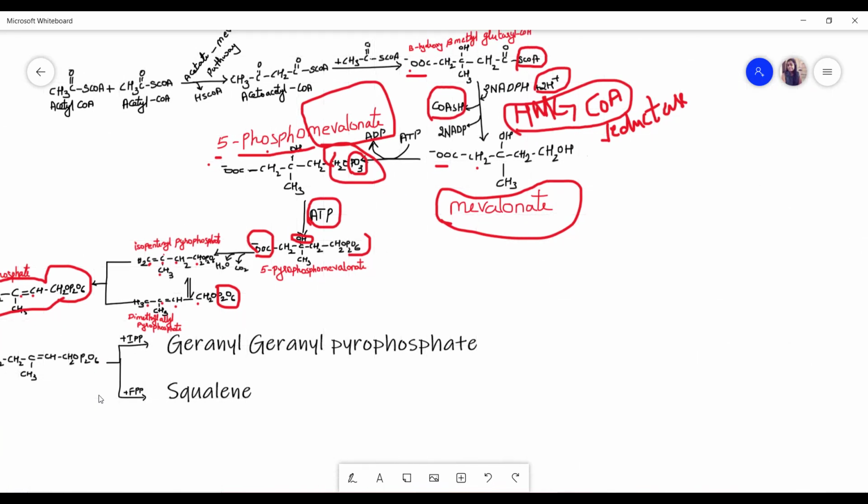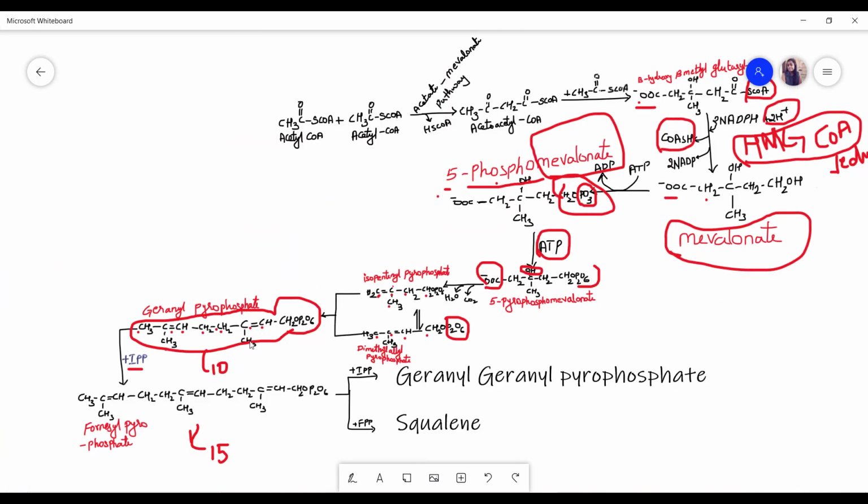So the next step is, this geranyl pyrophosphate is very important because here it is our monoterpenes. I already told you monoterpenes are used for anti-cancer activity. So that's why we need this geranyl pyrophosphate phase.